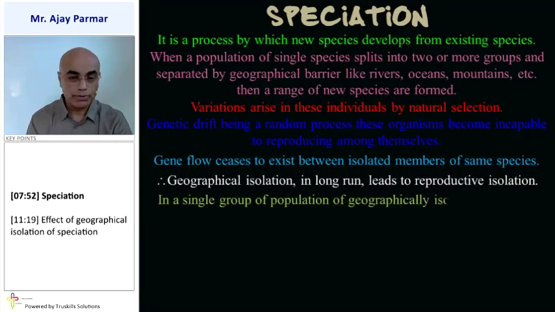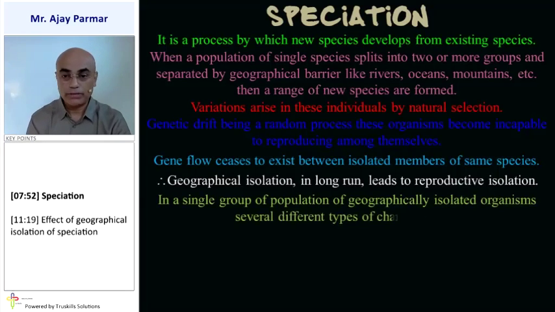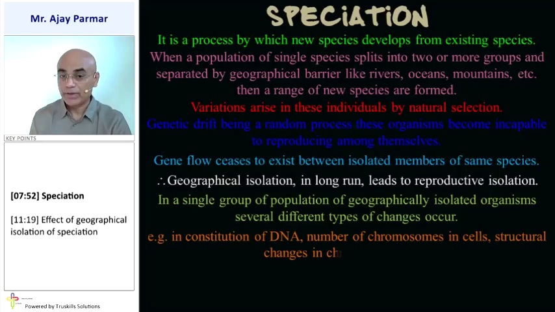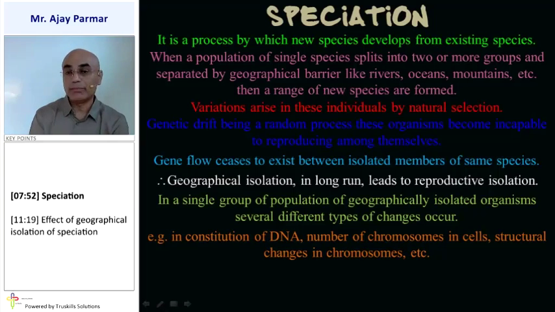In a single population group of geographically isolated organisms, several different types of changes can take place. For example, the constitution of DNA or the number of chromosomes in the cells may change. A structural change will take place in the chromosomes, that means their whole chromosomal complex would completely change.